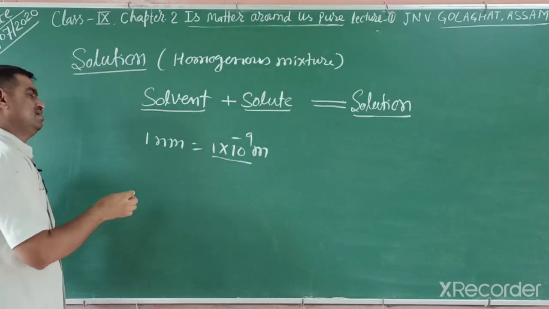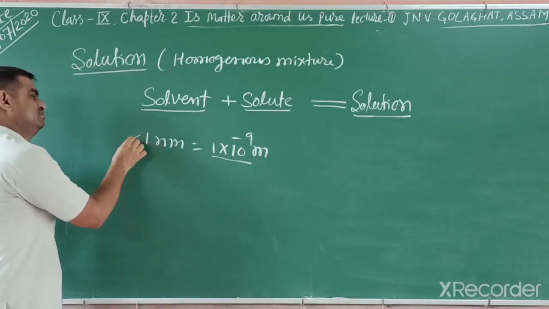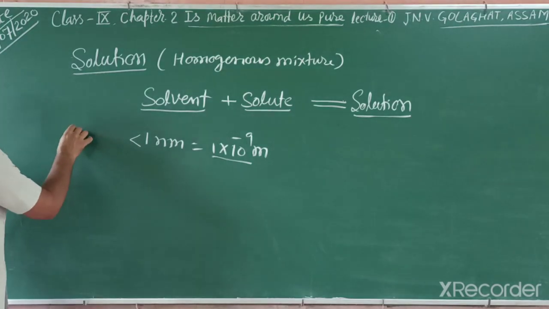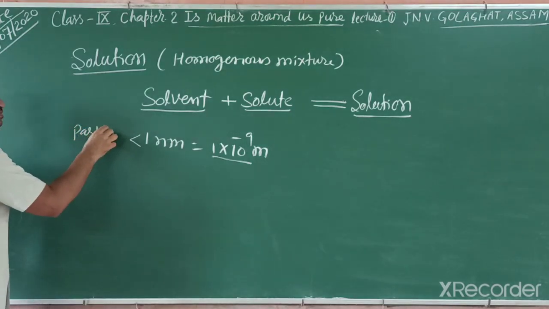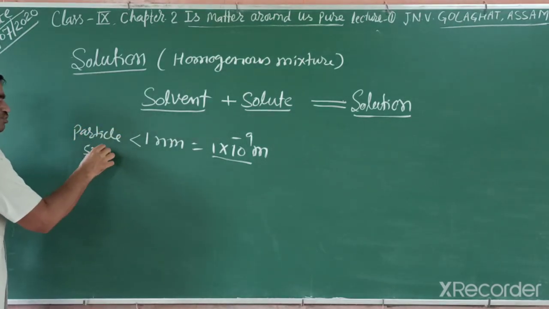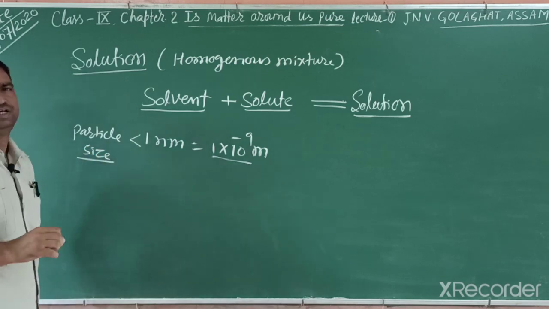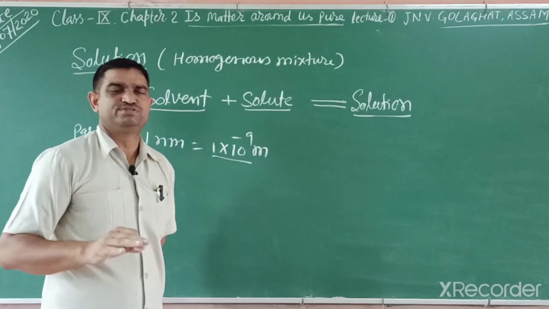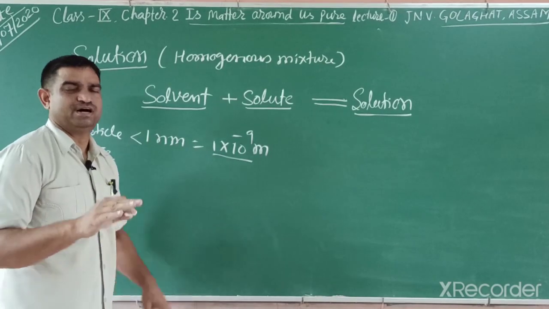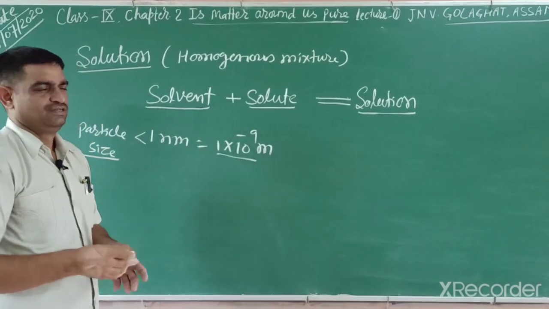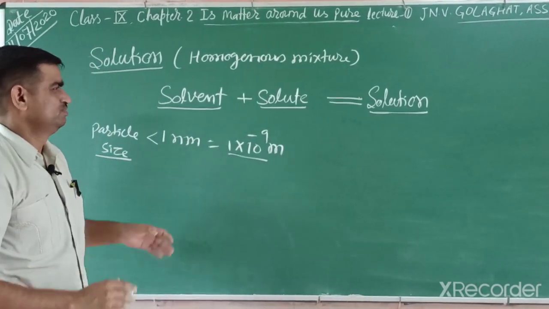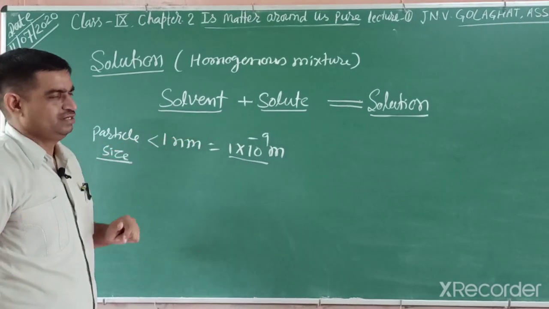Particle size in solution is less than 1 nanometer. Very, very small particles, we can't observe them by naked eyes, and they are equally distributed. So this one is a solution.